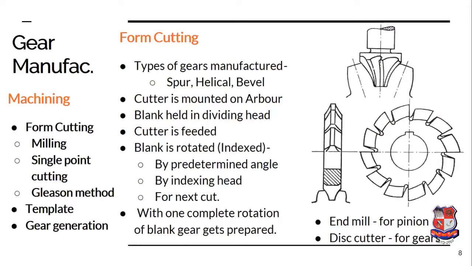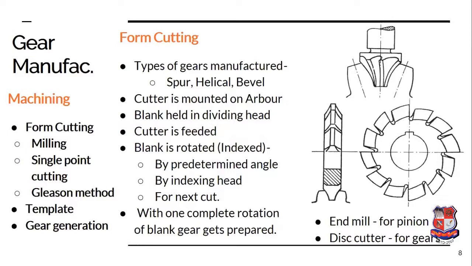So this is the milling process. Here you can see that there are two types of cutter which can be used for the milling operation. The first one has a vertical axis, and the second one has a horizontal axis. In both cases, the cutter has a shape equivalent to the space between the two teeth, so that when the cut takes place up to the required depth, the space between the two teeth is produced.